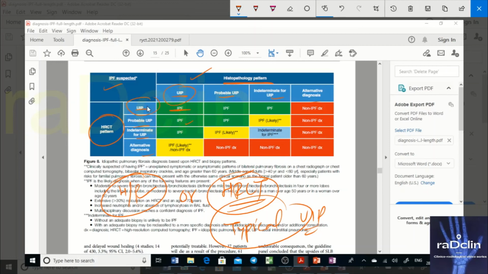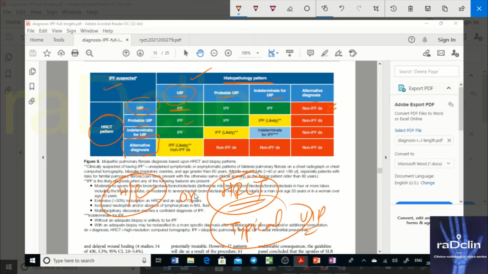See this. If you have UIP here or you have UIP here, the diagnosis is what? IPF only. So all the categories of UIP here. Only where alternative diagnosis comes into play, then you think of other. The category changes.